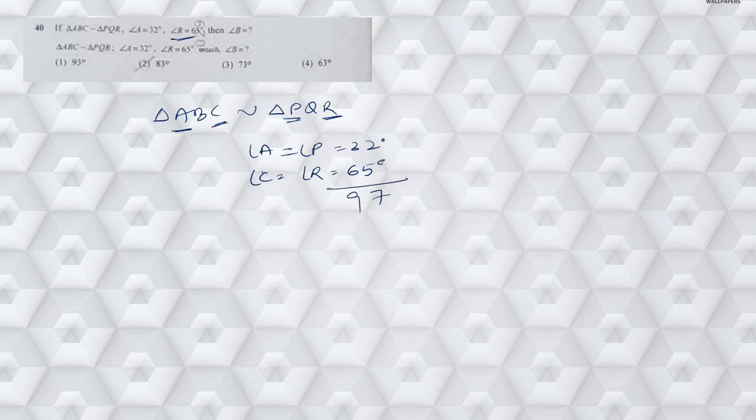Triangle ABC is similar to triangle PQR. Angle A is equal to 32, that means angle P is equal to 32 degrees. Angle R is equal to 65, that means angle C is equal to angle R, which is 65 degrees. Now what is the sum of these two angles? It is 97. Now what is the remaining angle? Angle B is equal to angle Q is equal to 180 minus 97, which is 83 degrees. Hence the answer is 83 degrees.